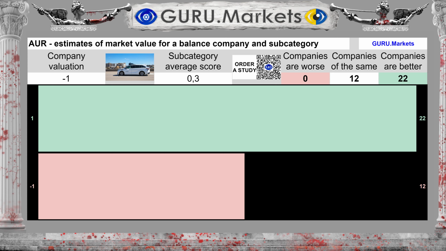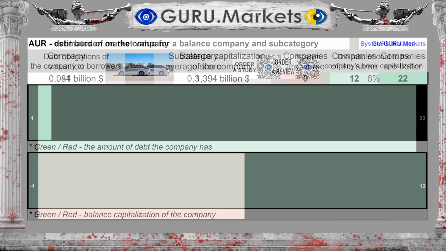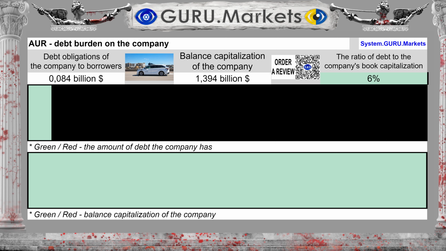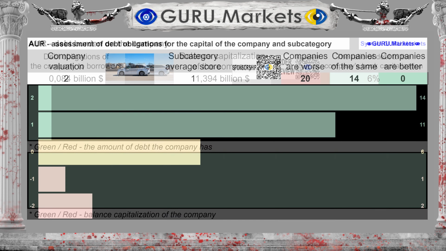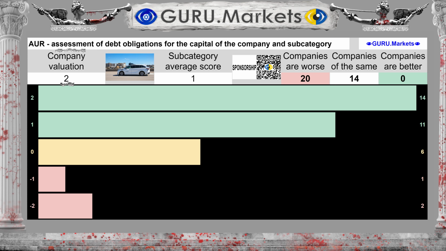Assessment of the organization's share of the market and book value of the subcategory: Bad, -1 point. The financial liabilities of the organization under study amount to $0.084 billion. Financial liabilities to book capitalization amount to 6% of the company's capital. Rating for the company's debt obligations: very good, 2 points.